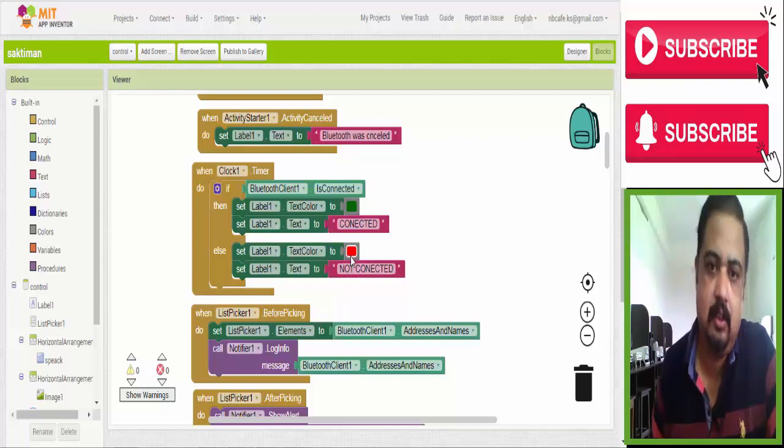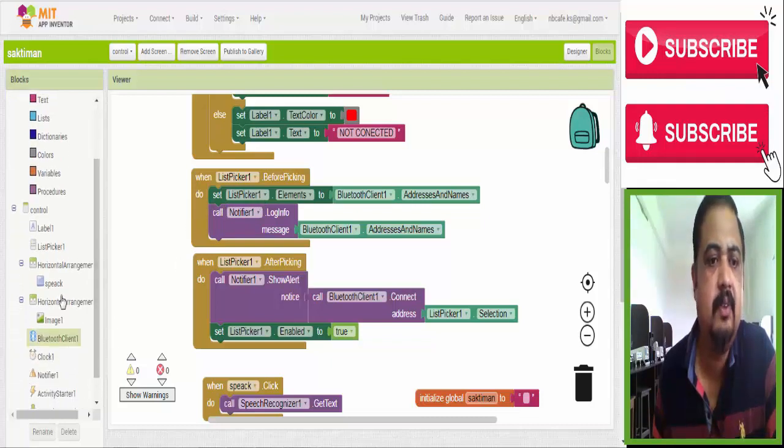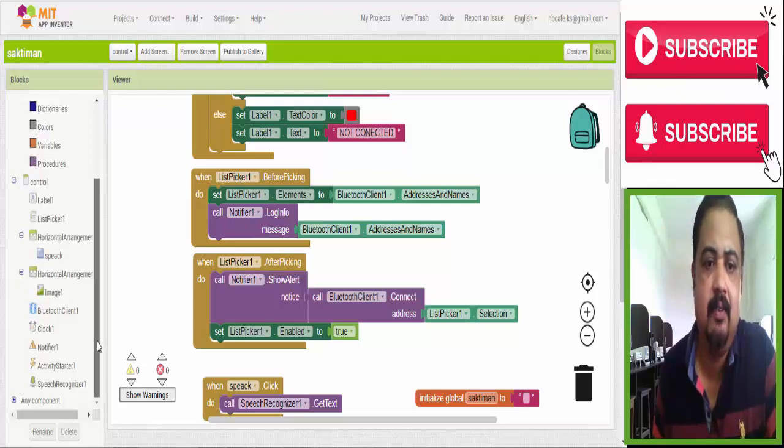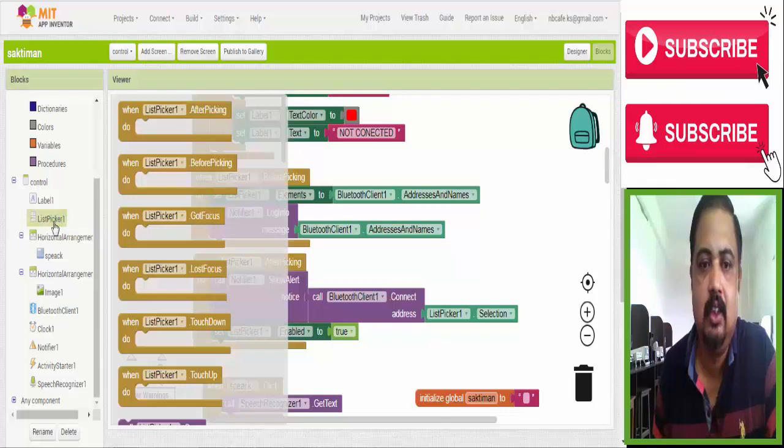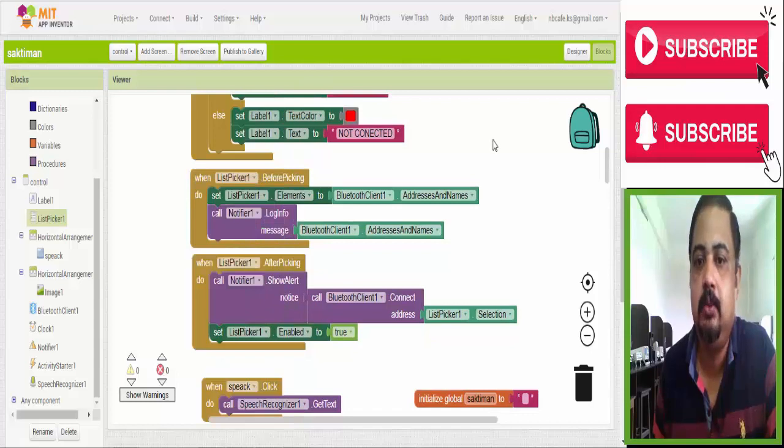Now the list picker. I use the list picker to select your nearby Bluetooth connection, and for that only you set the list picker. See here, list picker, those blocks are available. Don't be confused or don't think it is very hard. No, it is very easy. See, everything is said here, so you can take from that. Set list picker 1 elements to Bluetooth client 1 addresses and names. So it will give you nearby Bluetooth device addresses and names.